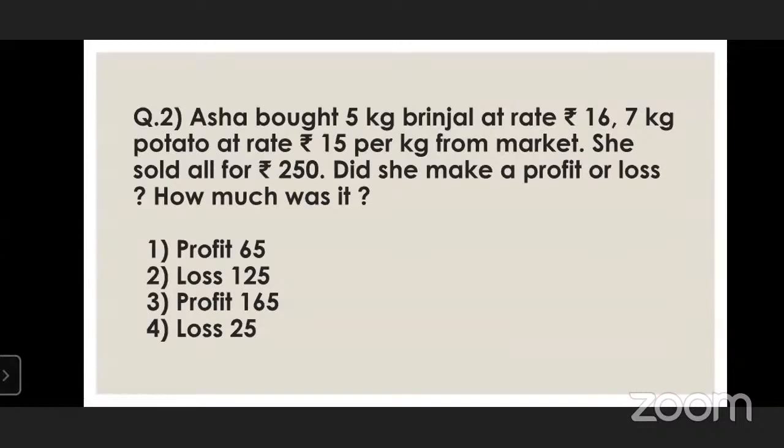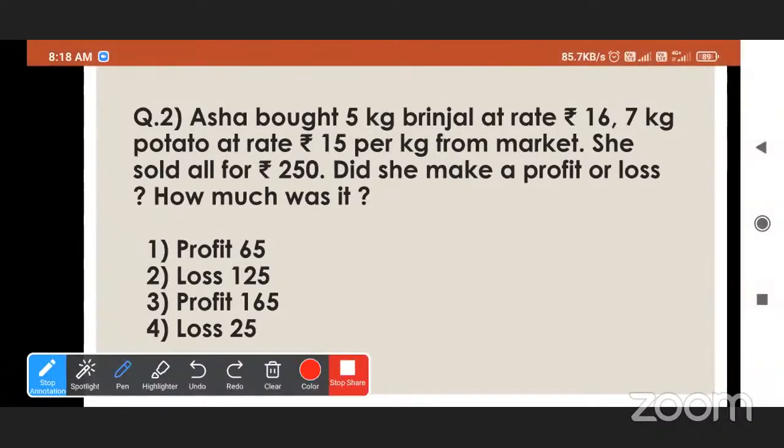See here, Asha bought 5 kg brinjal at rate rupees 60. That means this is the rate of 1 kg brinjal. So what is the price of 5 kg brinjal? We have to multiply 16 by 5, which is equal to rupees 80. And 7 kg potato at the rate of 50 per kg. So this is the rate of 1 kg potato.